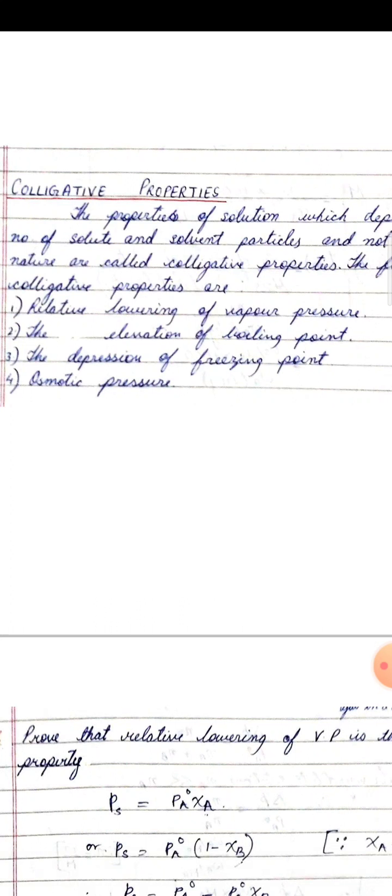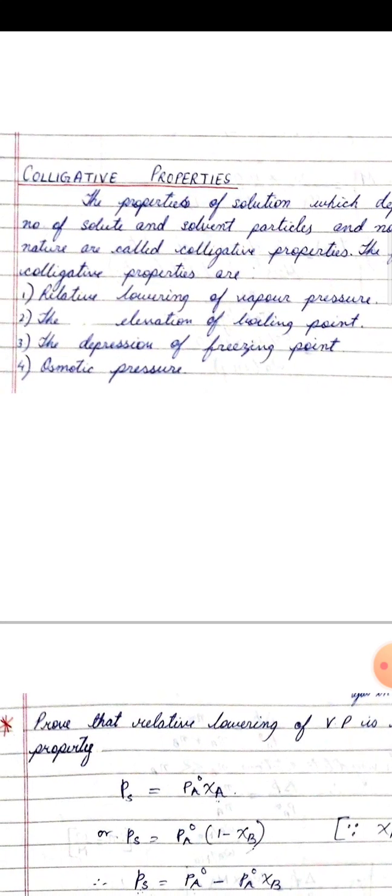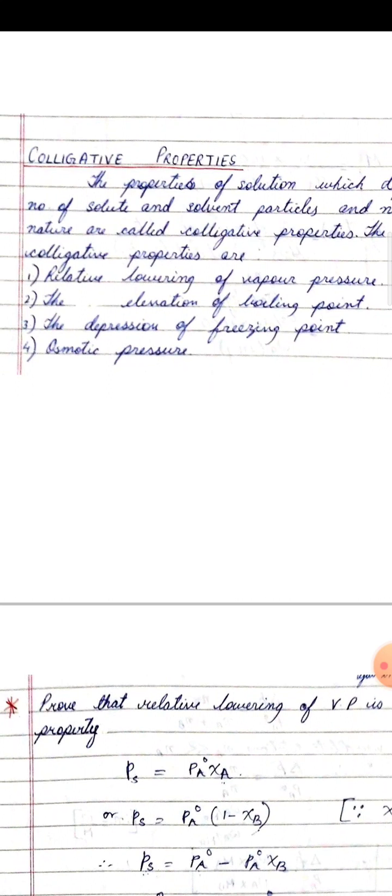The next colligative property is elevation of boiling point. It has been found that when you have only pure solvent, it has a particular boiling point. Say water. We all know water boils at 100 degrees Celsius. But the moment you add sugar to it, the boiling point of water no longer remains 100 degrees Celsius, rather it increases. This phenomenon is called elevation of boiling point.